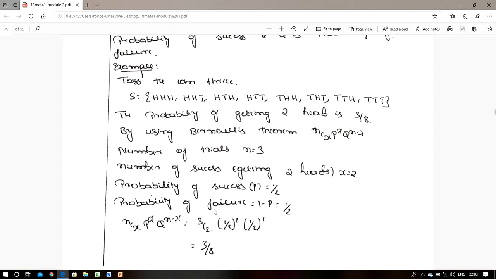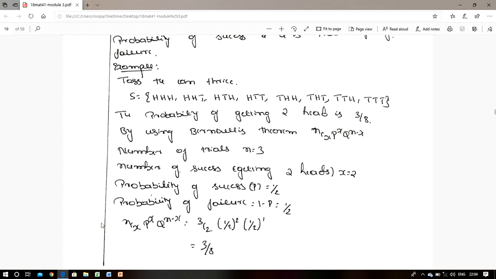Next, the probability of failure. Either we use the definition of probability again or another condition. We know that the sum of the probability of success and the probability of failure is equal to 1. So p plus q is equal to 1, where q is equal to 1 minus p, that is 1 by 2. Otherwise, by the definition of probability, tail is one face out of 2, so q is equal to 1 by 2. Another condition: the probability of getting 2 heads means x value is 2.